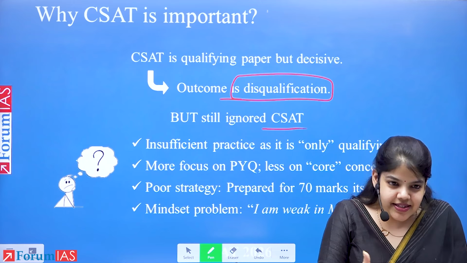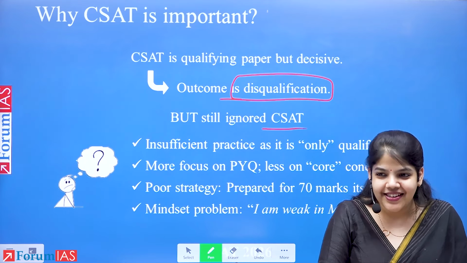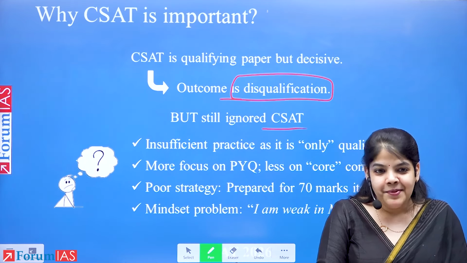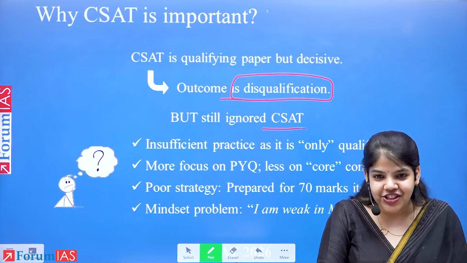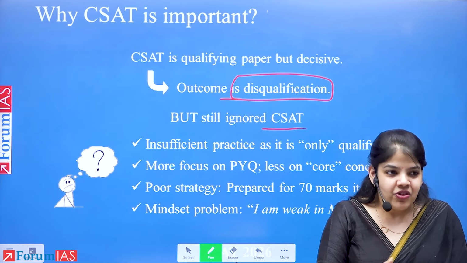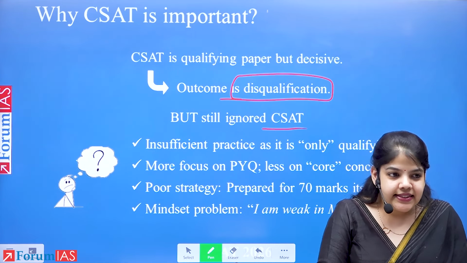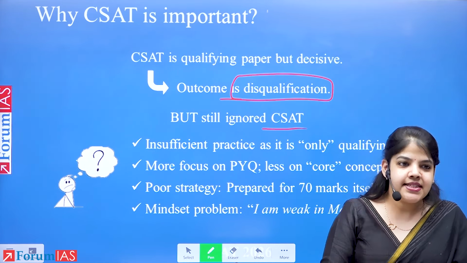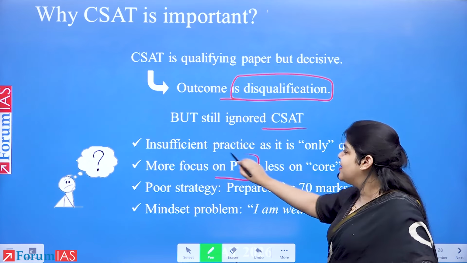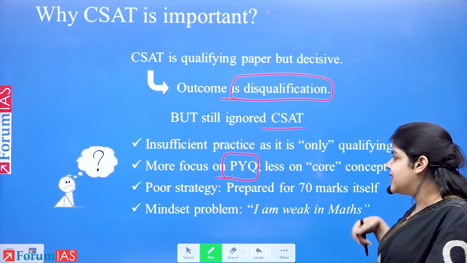If your core ideas are not clear, core concepts are not clear, we won't be able to solve because it requires interpretation, understanding, conceptual clarity. Just like GS, CSAT has also moved from formulas, mere formula application, to more concepts. Yes, so we will say we will do PYQs and that will be enough.